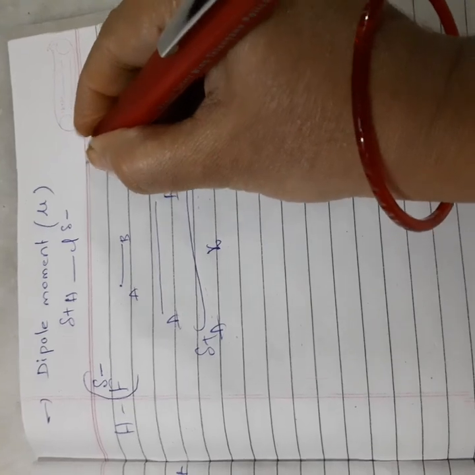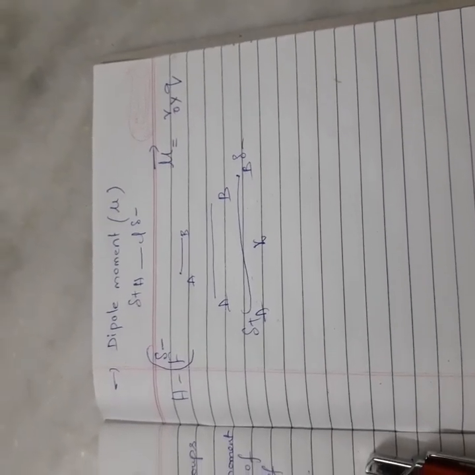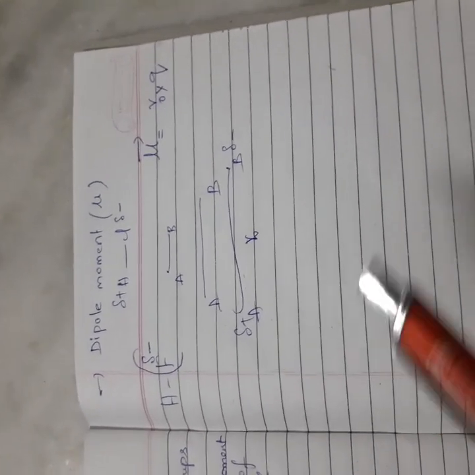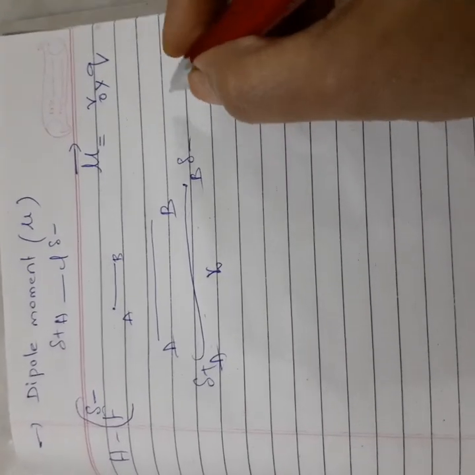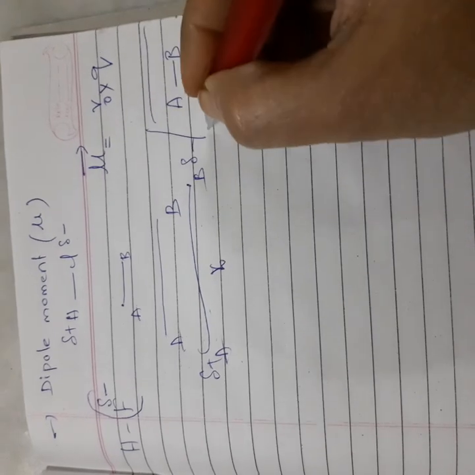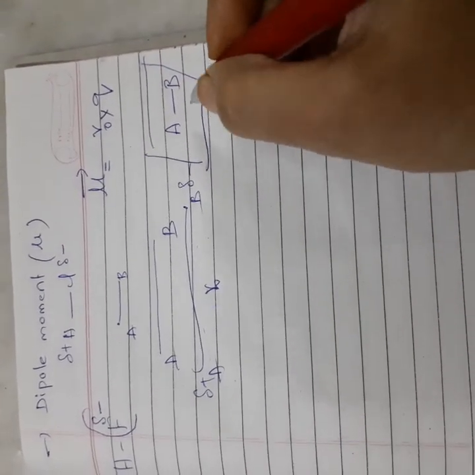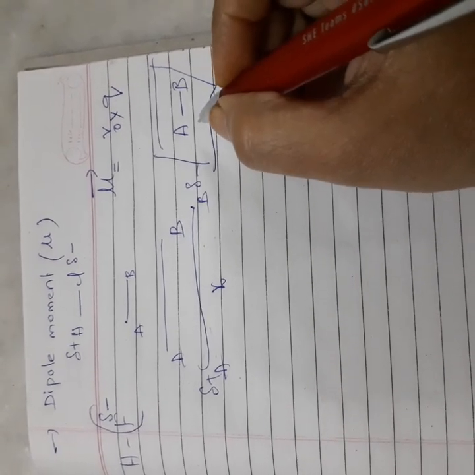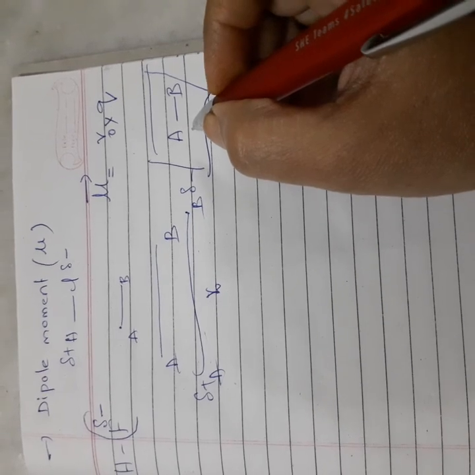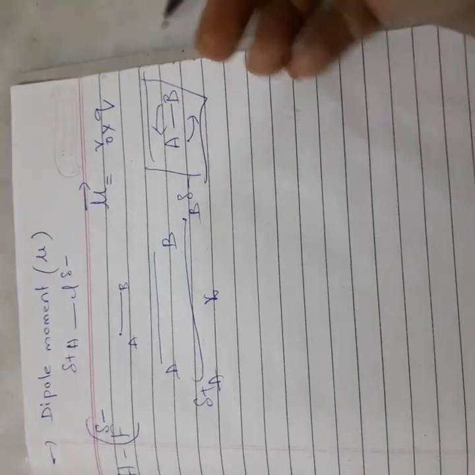And moreover, this dipole moment is a vector quantity, means it depends upon magnitude as well as direction. In rotational spectroscopy also, the criterion for a molecule to show rotational spectroscopy is that the compound must have a dipole moment. But here what will happen is the rotation takes place.